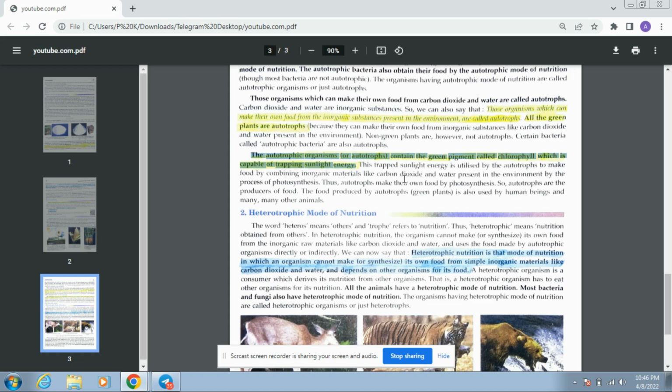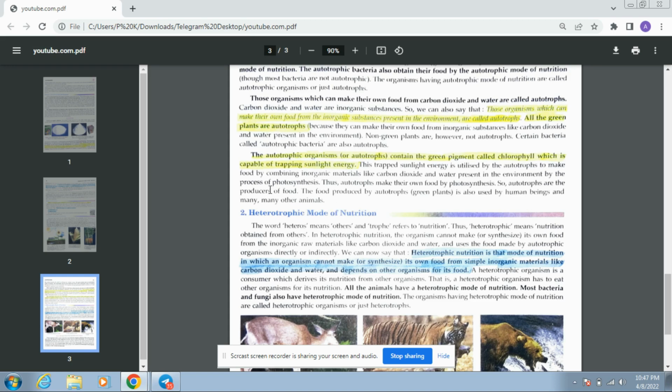This trapped sunlight is utilized by the autotroph to make food by combining inorganic material like carbon dioxide and water present in the environment by the process of photosynthesis. Thus, autotrophs make their own food by photosynthesis. So, autotrophs are called producers of the food. The food produced by autotrophs or green plants is also used by humans and many other animals.